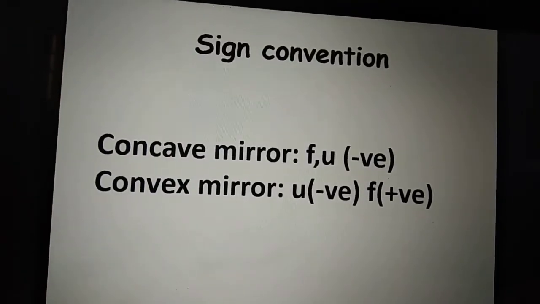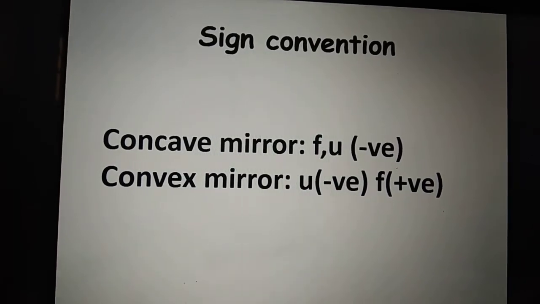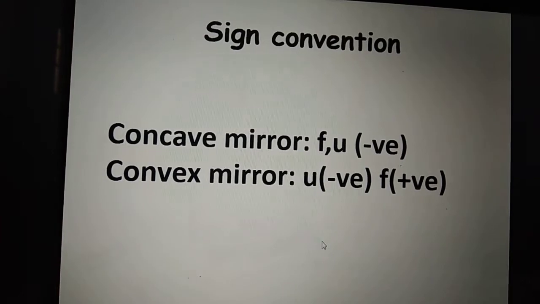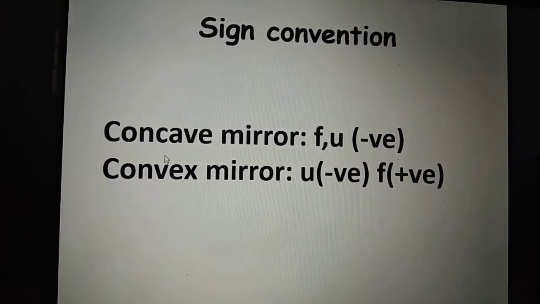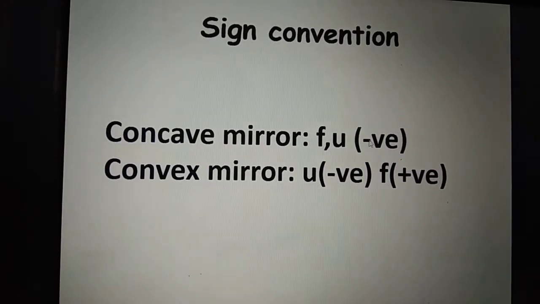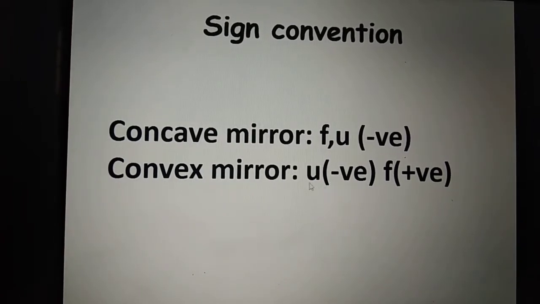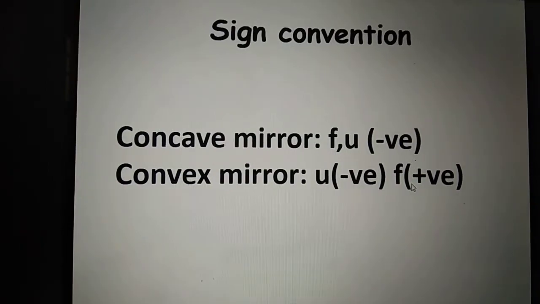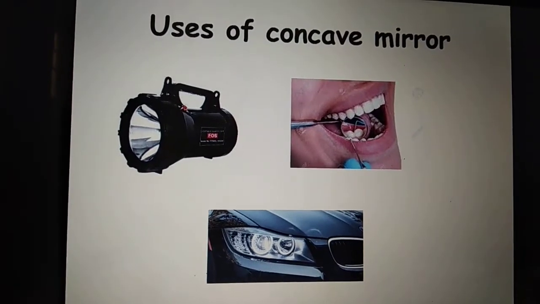Another important thing for solving numericals in optics is the sign convention. Don't bother about which direction light is going and all that. Just remember a simple rule. For concave mirror, focal length should be taken in negative, U should be taken in negative. For convex mirror, U should be taken negative and the value of F should be taken as positive, always as a rule.